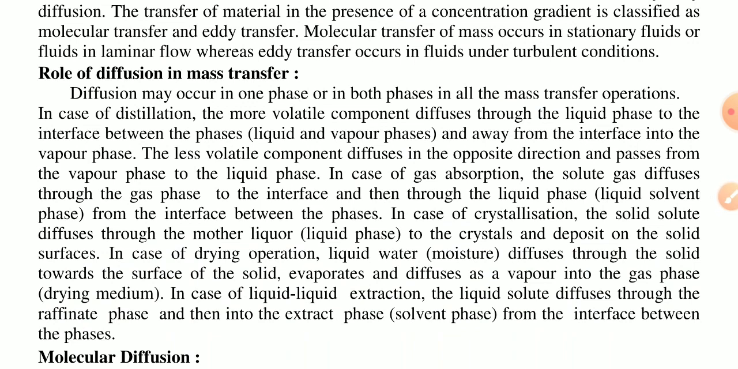In all mass transfer operations, in the case of distillation, the more volatile component diffuses through the liquid phase to the interface of the mass transfer, between liquid and vapor phases, and away from the interface into the vapor phase also. The less volatile component diffuses in the opposite direction. Simply, like how you divide flow clockwise and anticlockwise for mass transfer.